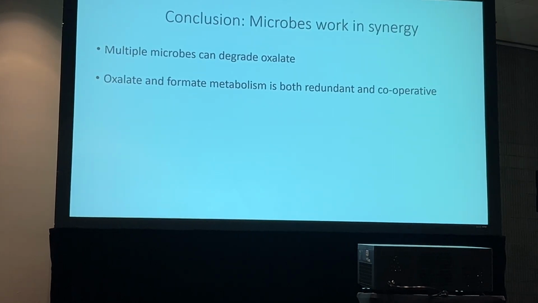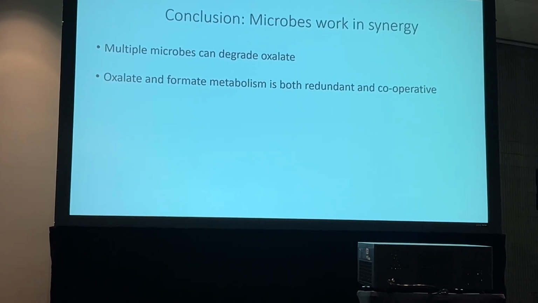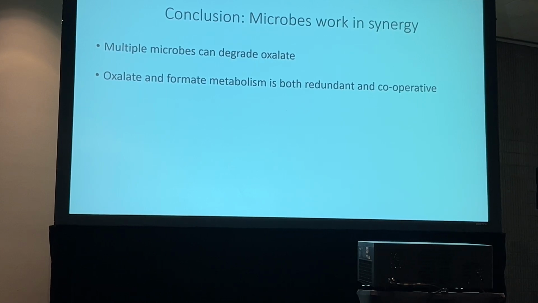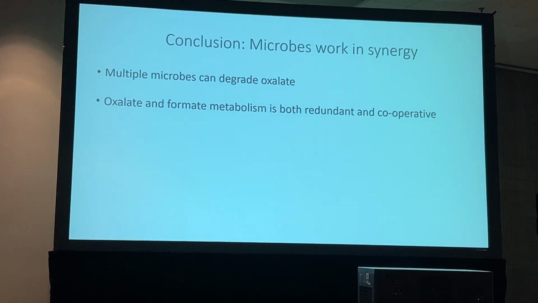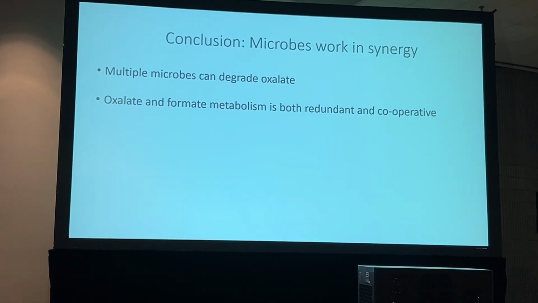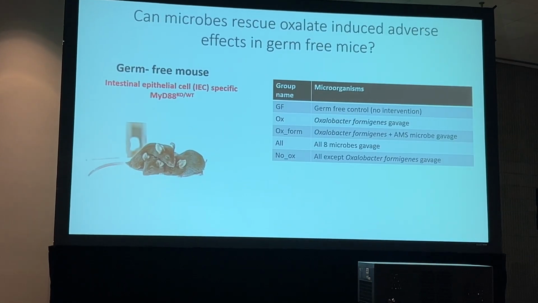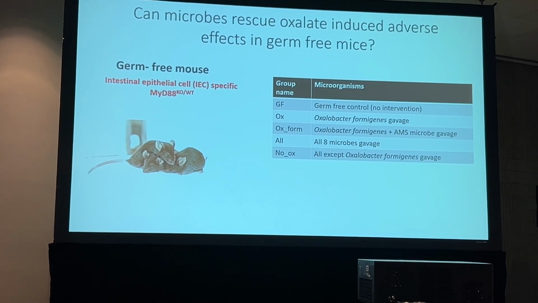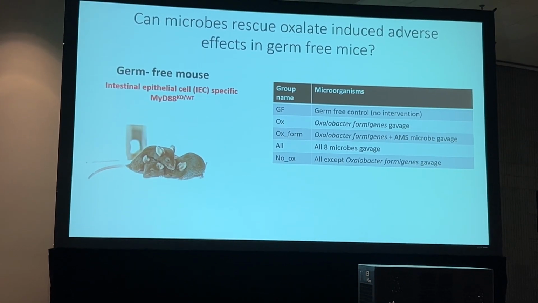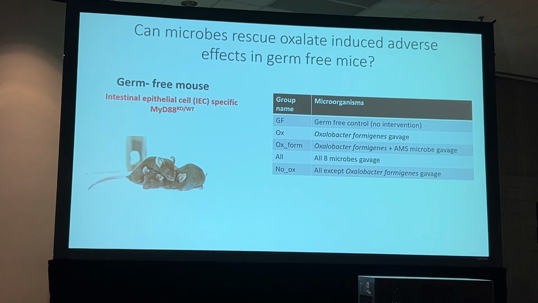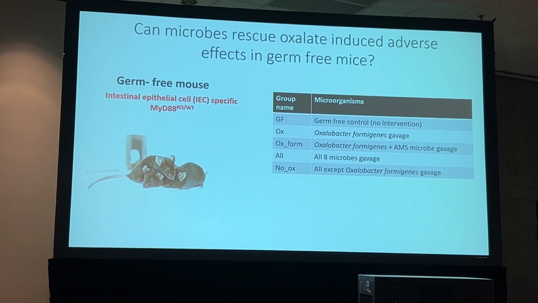So to summarize the in vitro part of the data, we can say that yes, multiple microbes can degrade oxalate, and oxalate and formate metabolism is both redundant and cooperative. Now, how does this work in our germ-free system? We have these mice, we know they get colitis with oxalate. Can our groups of microbes mitigate the adverse effects of oxalate-induced colitis?